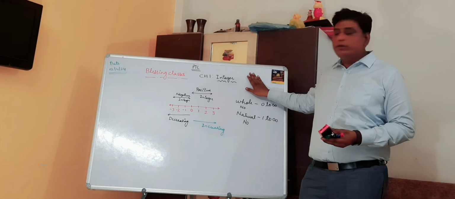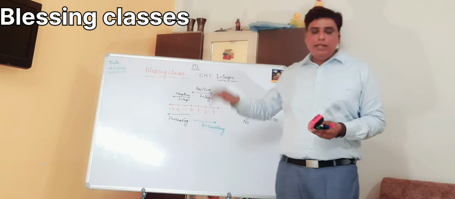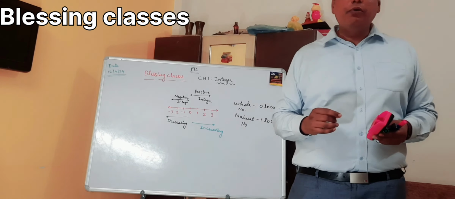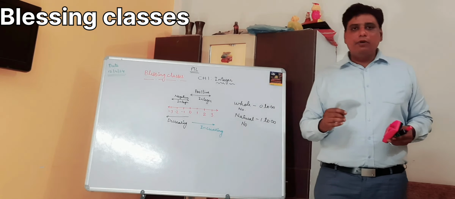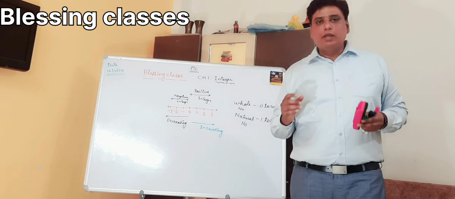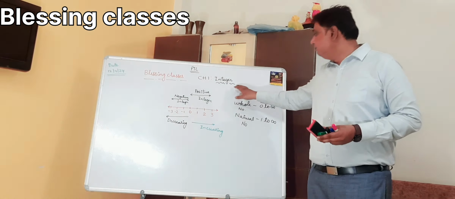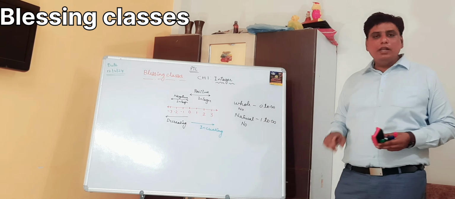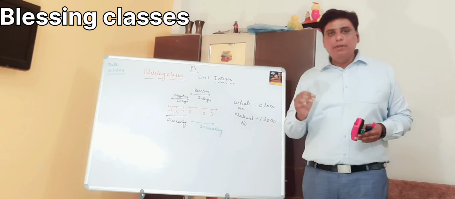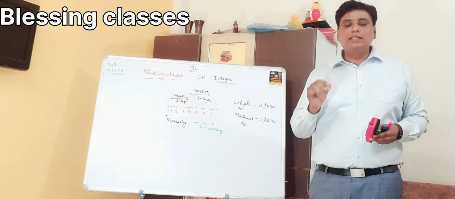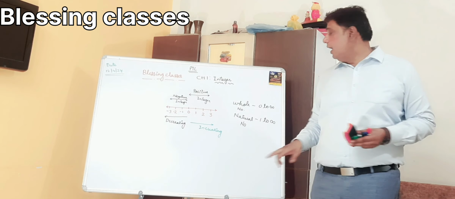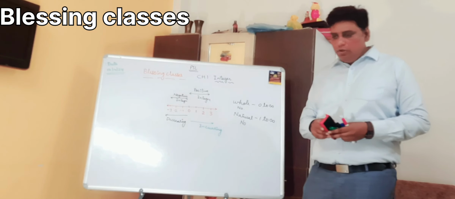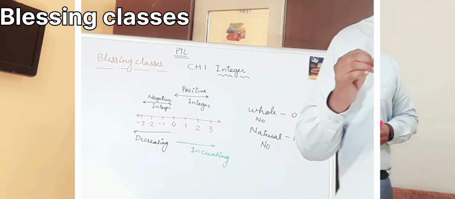Now, we are going to study integers. What are integers? Integers are a collection of whole numbers and negative numbers, collectively called integers. In integers, there are whole numbers and natural numbers too. In simple words, natural numbers are the numbers from 1 to infinity, and whole numbers are the numbers from 0 to infinity. So, the question arises, what is infinity?